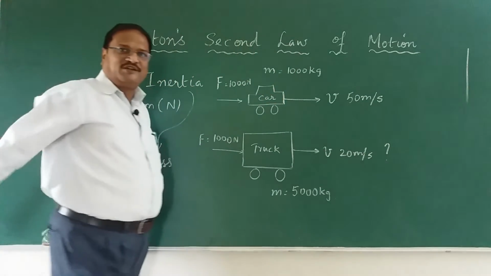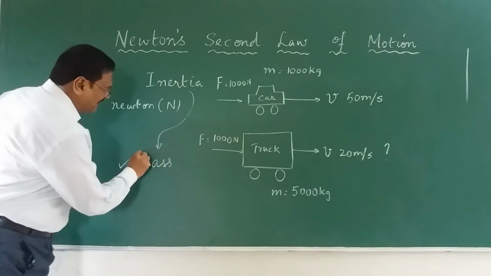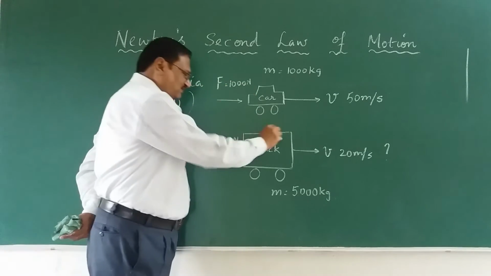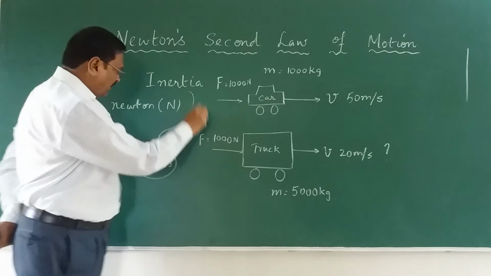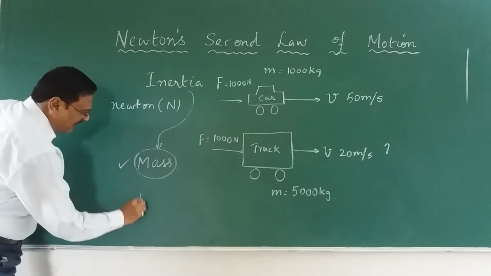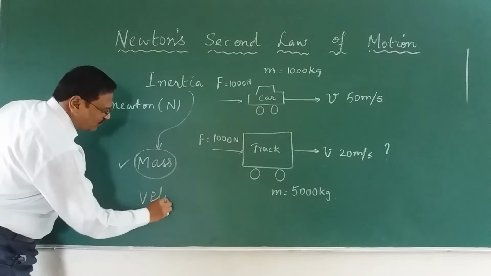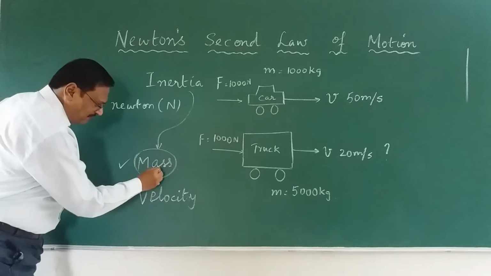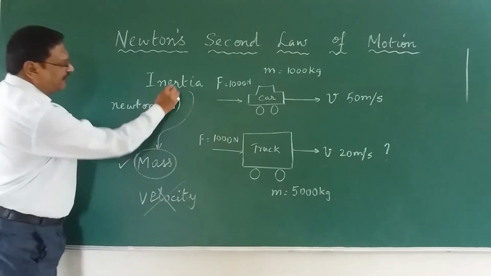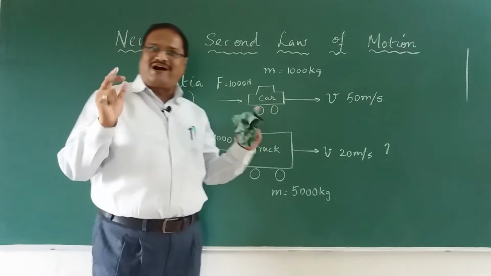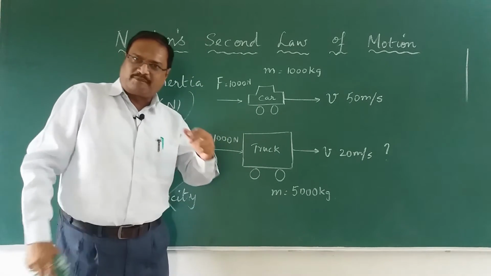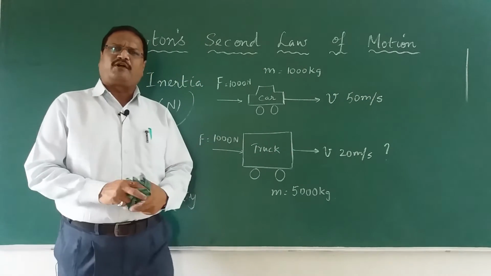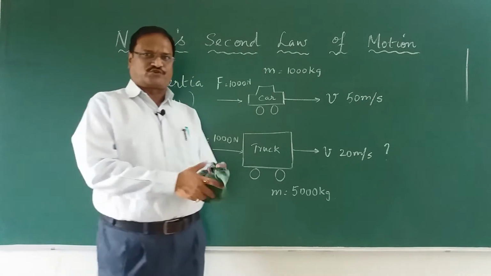Why? Because the mass is more. So the mass is more and the speed will be less for the same force. Now, inertia depends on another factor, that is called velocity, right? If you want more velocity or less velocity, again that also depends on mass. So you need not worry about it. Inertia depends on the mass of the body. A heavier body will require more force. A lighter body will require less force.